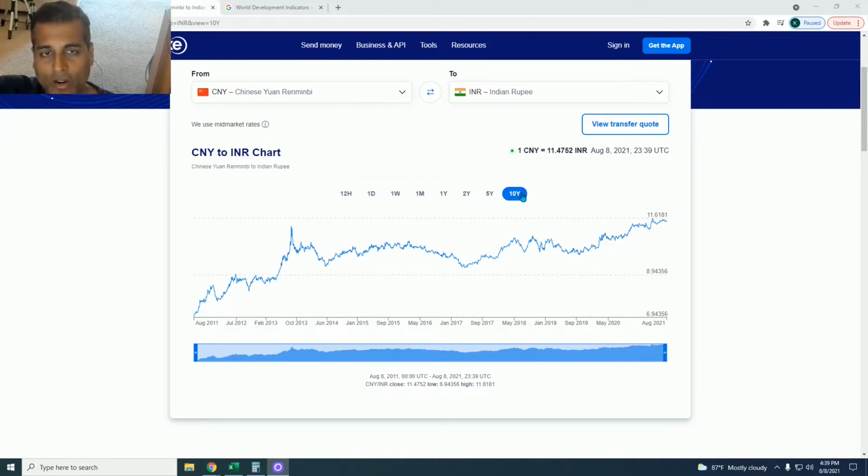That would be even better, but the maximum distance here is 10 years. And you can see that 10 years ago, it was only 7 rupees to buy 1 Chinese yuan, and now it is about 11.6. So that is a substantial weakening, maybe a 65% weakening of the Indian currency in relation to the Chinese one. Most of this weakening happened in the first 3 years of this 10-year window, and it's been relatively stable for the last 7 years.